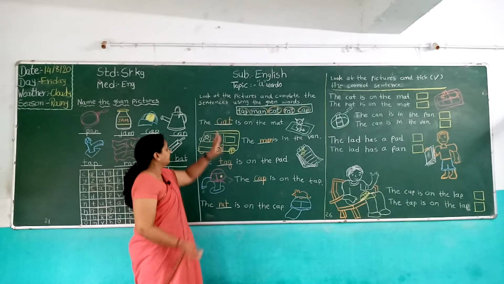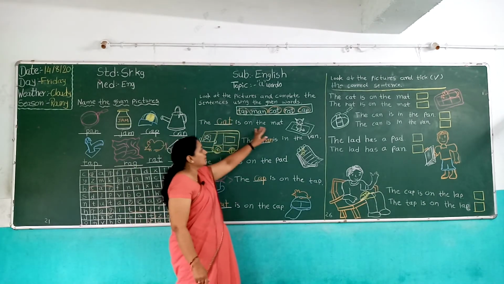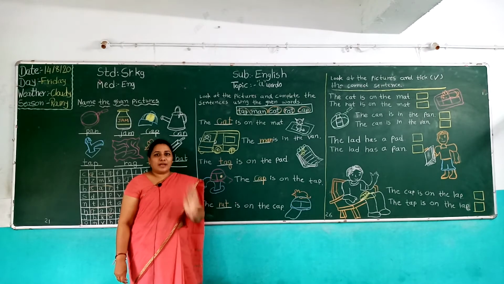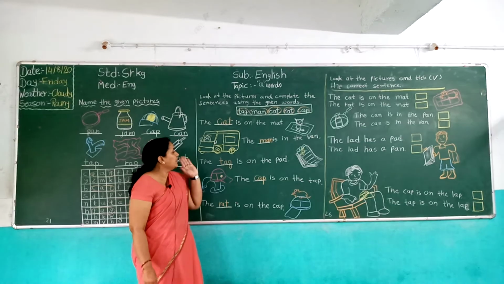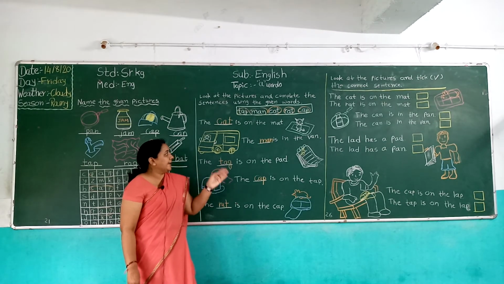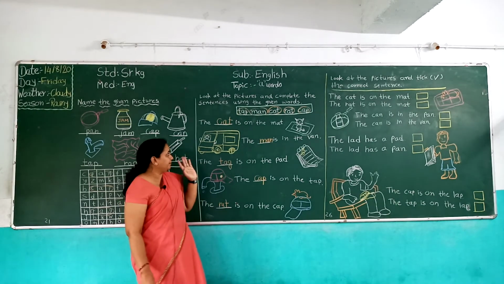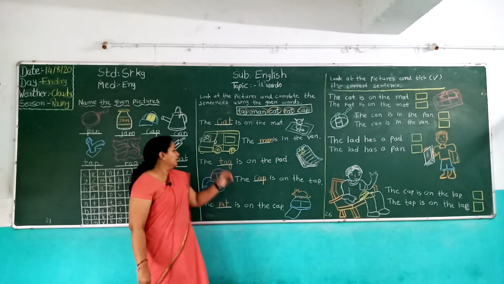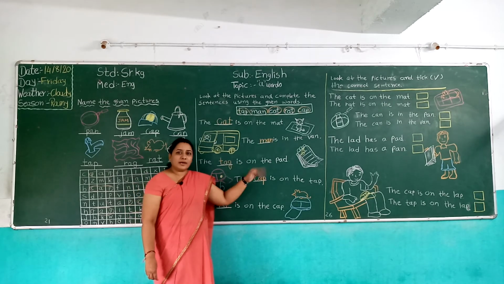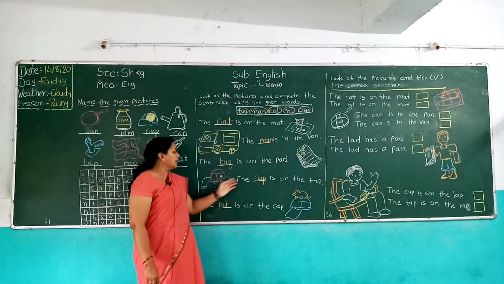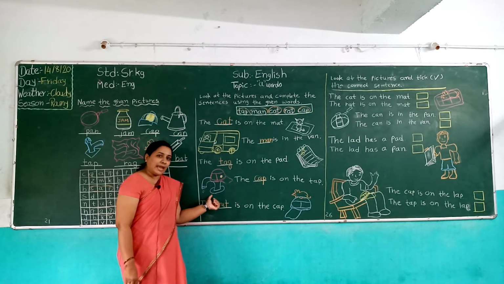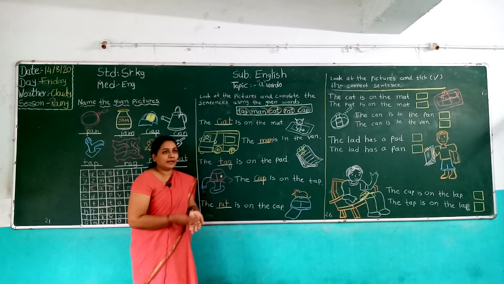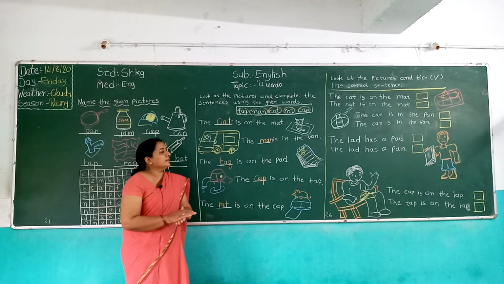So look here. The cat is on the mat. When you do the exercise, that time you read the words, that time you read the sentence and fill up the word. The man is in the van. The tag is on the pad. The cap is on the tap. The rat is on the cap. Okay. Complete, everybody?